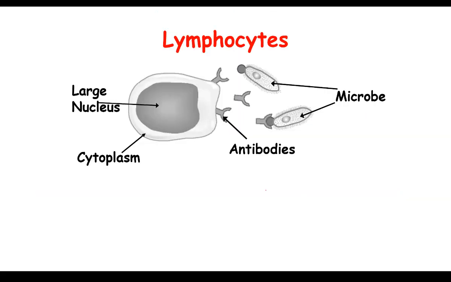So again, this just shows another little diagram. So this here is our lymphocyte. It produces the antibodies which will join on to the antigens on the surface of the microbe and cause it to become immobilized.